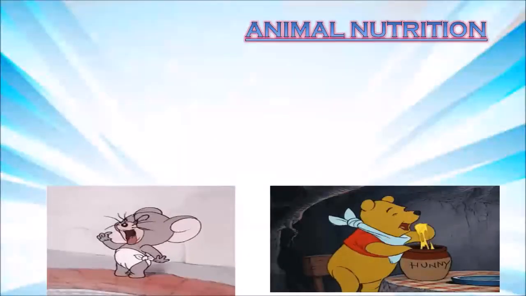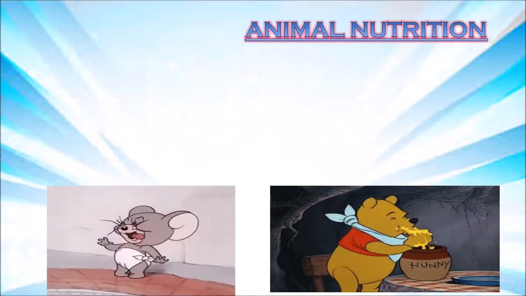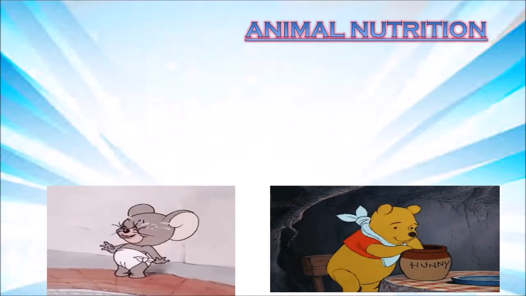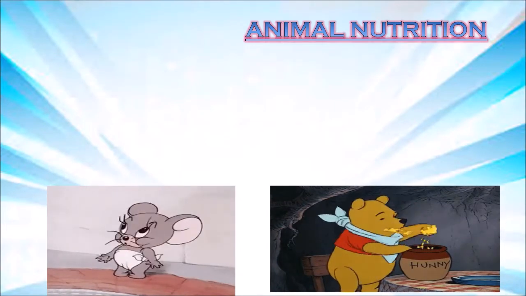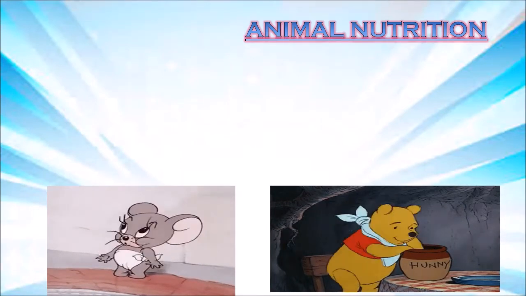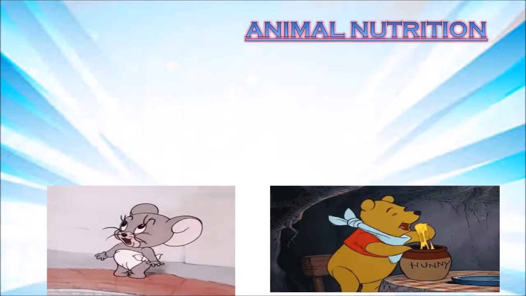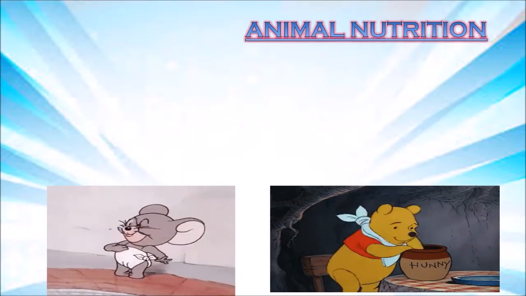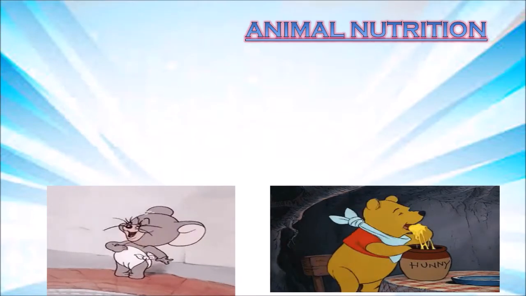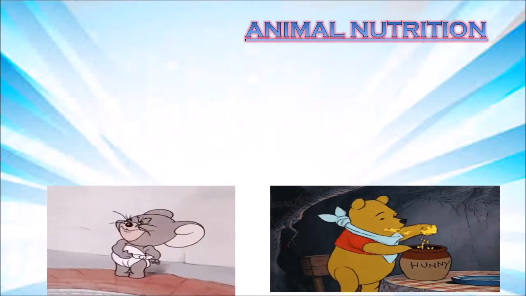We've already studied in the previous chapter that plants can prepare their own food by the process of photosynthesis, but animals cannot. Animals get their food from plants either directly by eating the plants or indirectly by eating animals that eat plants. For example, goat. Goat eats grass, right? But do lions eat grass? No, they eat the goat. So while the goat is getting its nutrition directly from the grass, the lion has to eat the goat who has eaten the grass in order to get its nutrition.